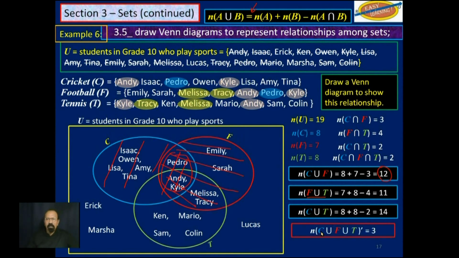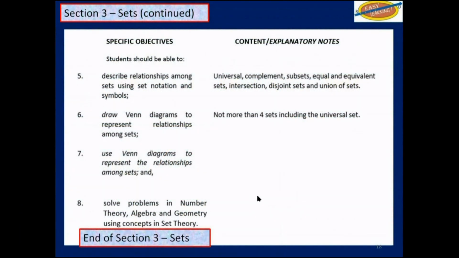Now the cardinality of C union F union T complement, that would be everything outside of C and F and T, and that would just be these three, Eric, Marsha, and Lucas. Now there could be some other complicated questions that we can ask on these Venn diagrams, but we will stop here for now for this video.